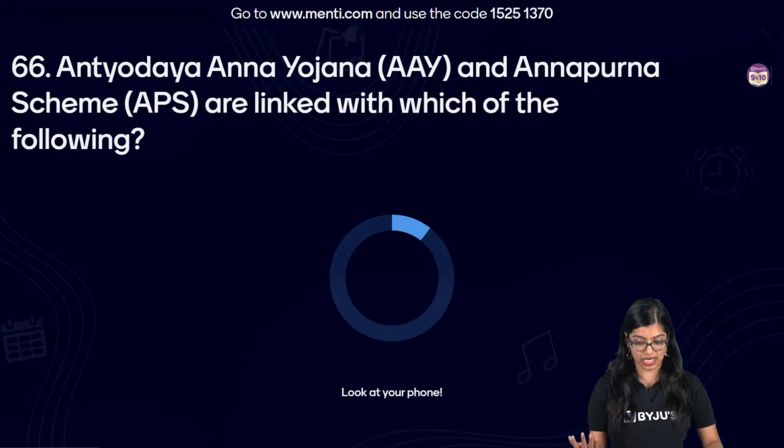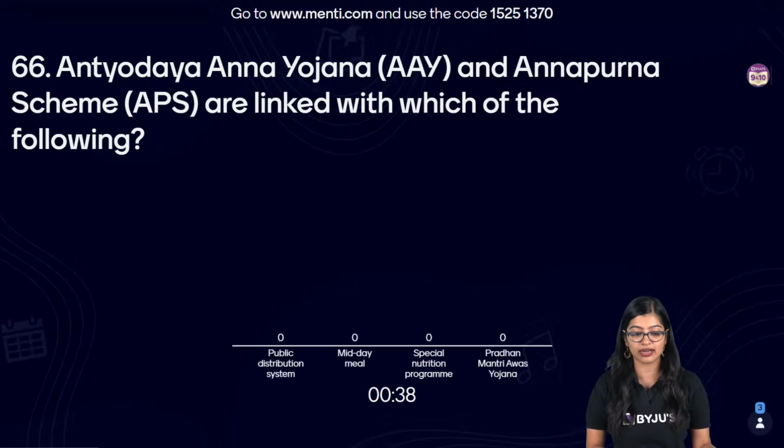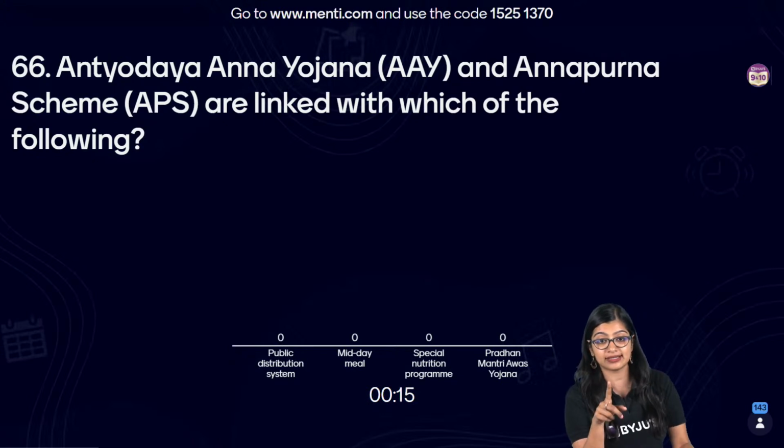Antyodaya Anna Yojana and Annapurna scheme are linked with which among the following? Public distribution system, midday meal, special nutrition program, or Pradhan Mantri Awas Yojana. This is 9th grade only. And the only thing that I would tell you is that in 10th also, you have a repetition of concepts, or you have some elaboration of concepts, which is why there are things that I always tell you, right?